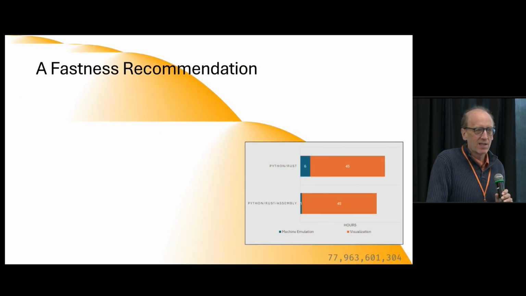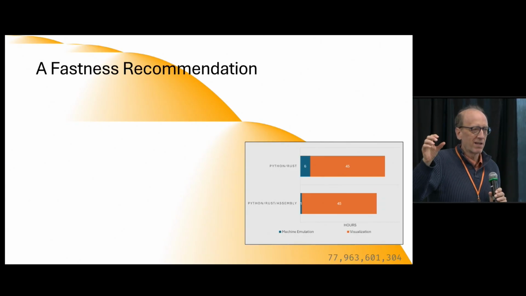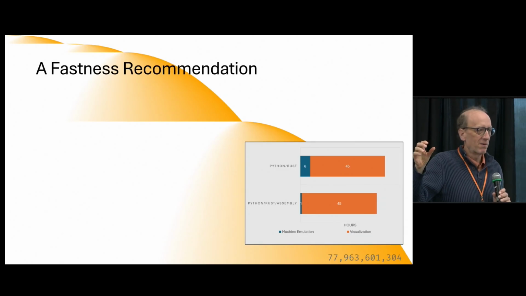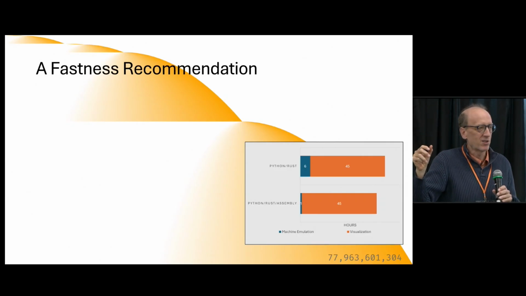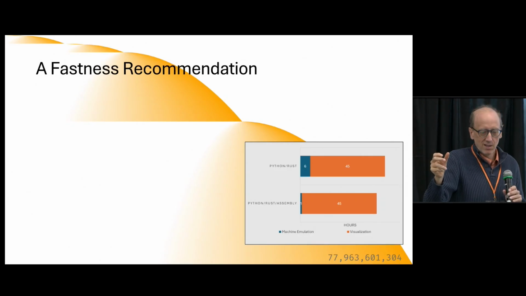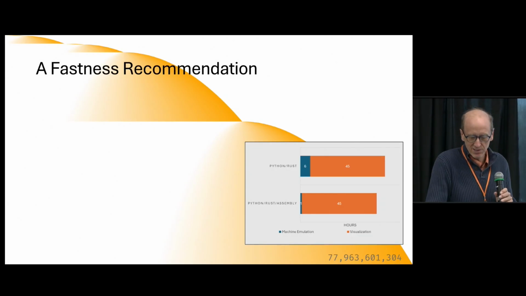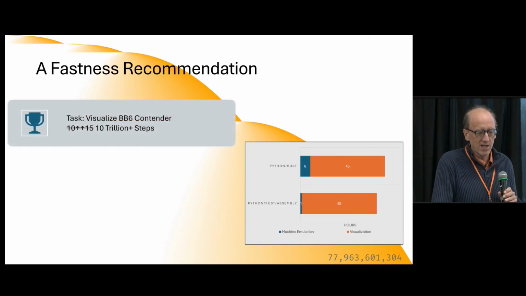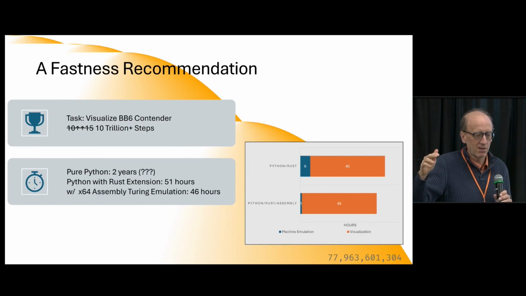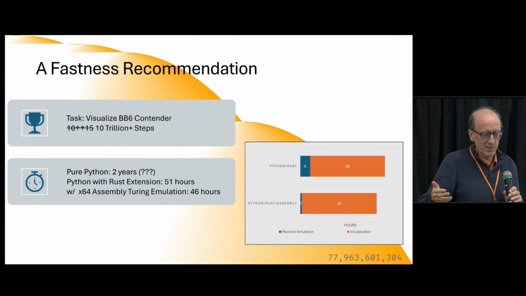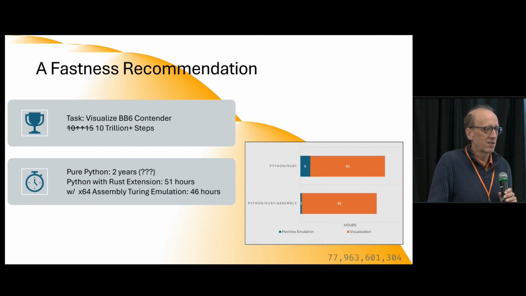So when I actually run this thing, like to 10 trillion, only 6 hours of that was emulating the Turing machine. 45 hours of that run was visualizing the Turing machine and averaging all the pixel values to make pretty pictures. So by making 6 hours 5 times faster from Rust to assembly language, that only turns my runtime from, well, if I did it in pure Python, doing the full visualization would take 2 years. But with the Rust extension for the visualization, it was taking just over 2 days. And if I add assembly language, it's still taking just over 2 days.